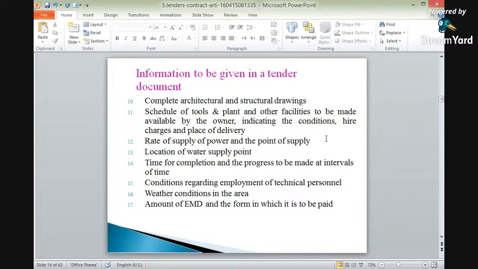Again, the next point of information regarding tender documents is the complete architectural and structural drawings.